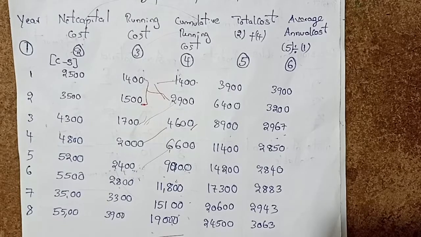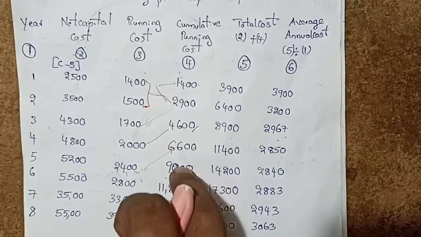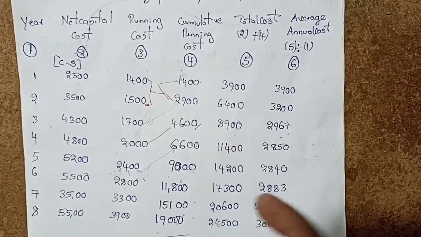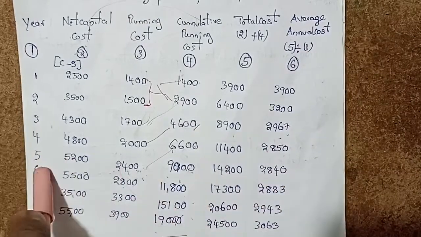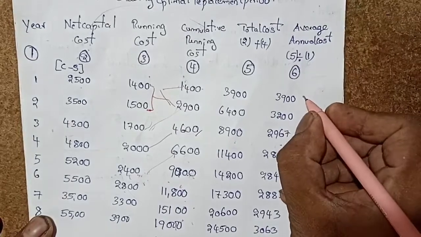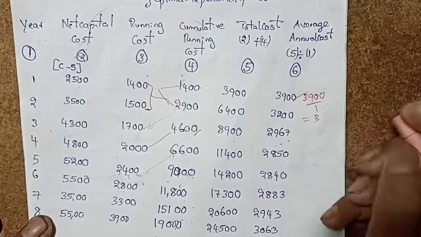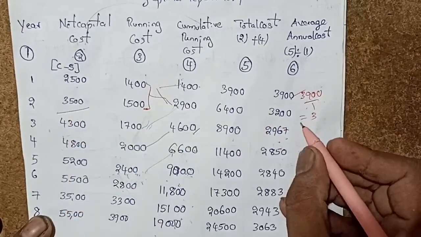Total cost 2. So total cost 2, and 4 plus 2,500 plus 4,000. So we got 3,900. And then the average annual cost, we divide by the year. So I will show you: 3,900 divided by 1, so we got 3,900. Then 3,500 divided by 2.